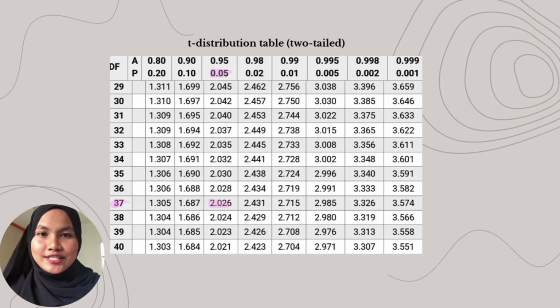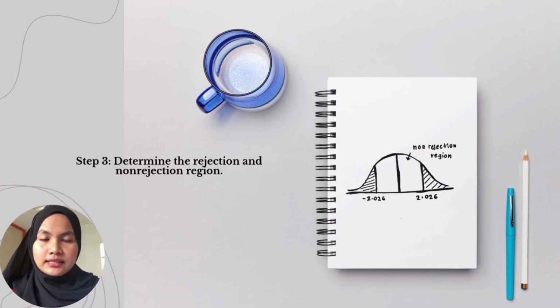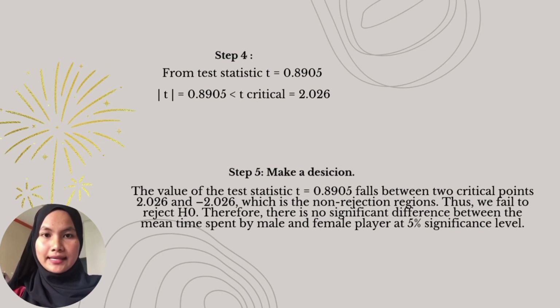Referring to the t-distribution table for a 2-tailed test at a 5% significance level and 37 degrees of freedom, the critical value is determined to be 2.026. So this means the rejection regions lie beyond negative 2.026 and 2.026, while the non-rejection region falls within this range. Step 4. Compare the test statistic.